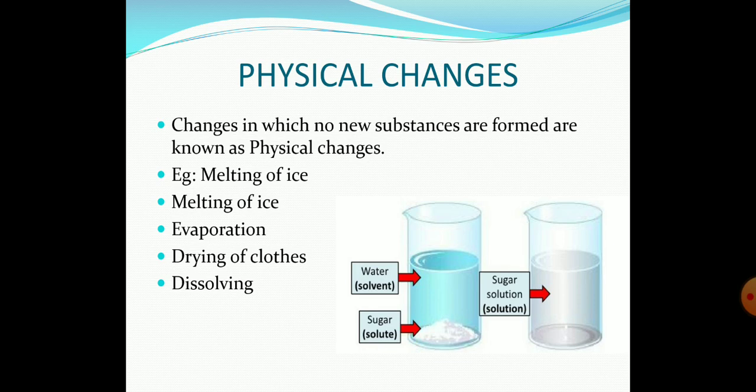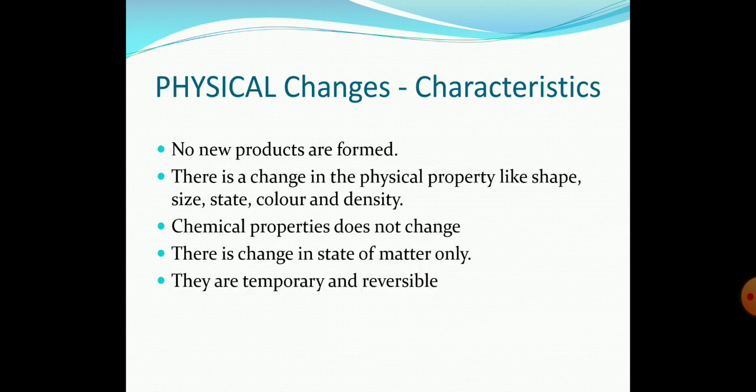So these are all physical changes. No new substances are formed. So the characteristics of physical changes: no new substances, change only in physical properties like shape, size, state, color. The chemical properties do not change. The change is only in the state of matter, and the changes are temporary and reversible.